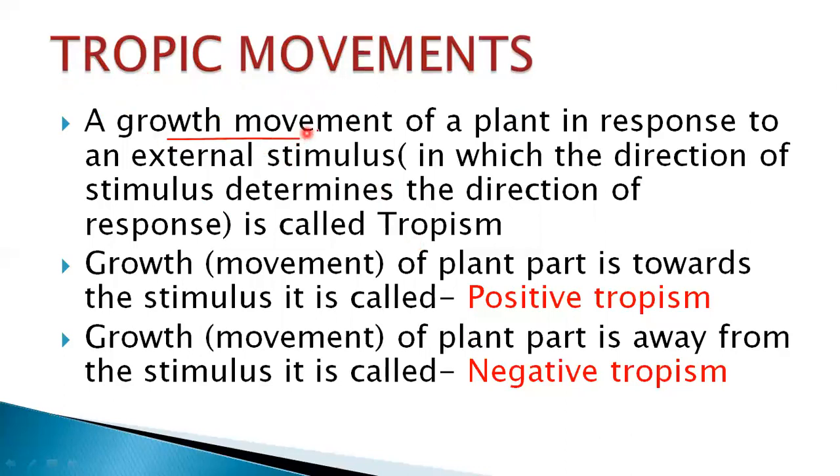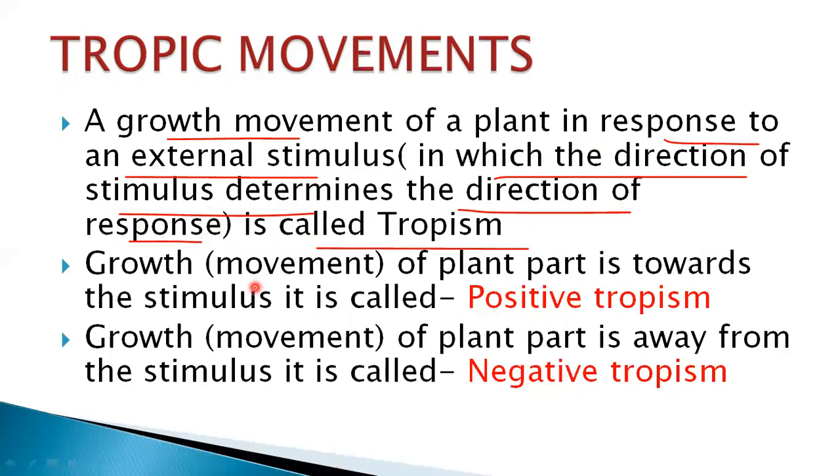A growth movement of a plant in response to an external stimulus, in which the direction of the stimulus determines the direction of response, is called trophism. It is nothing but the growth movement of the plant showing a response towards the stimulus. Such a type of growth movement we call trophism.